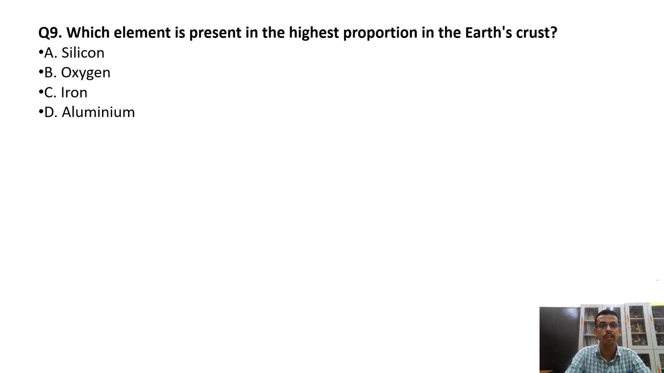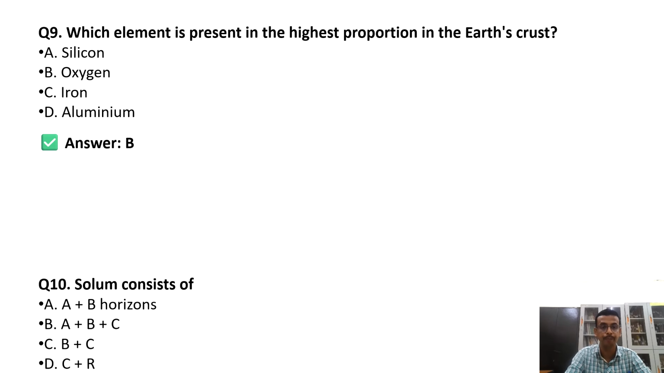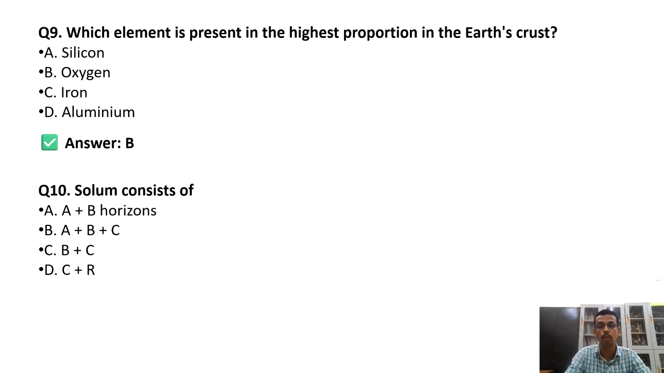Then the next question is, which element is present in the highest proportion in the earth's crust? You all know, that is oxygen, then silicon, aluminium. If it asks which metal is most abundant, then the answer will be aluminium. Then what do you mean by solum? There are different horizons. The A and B horizons together are known as the soil solum.